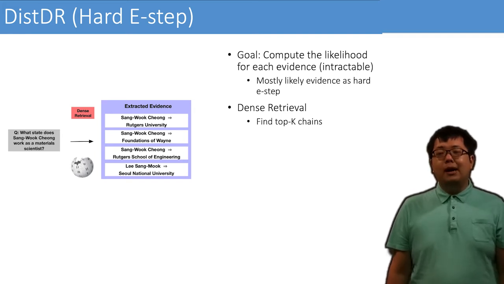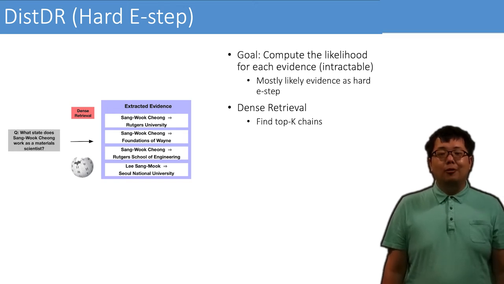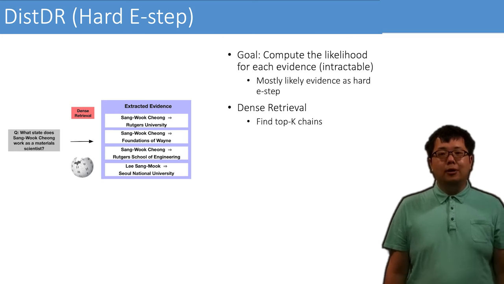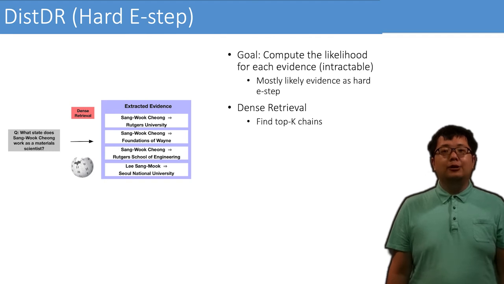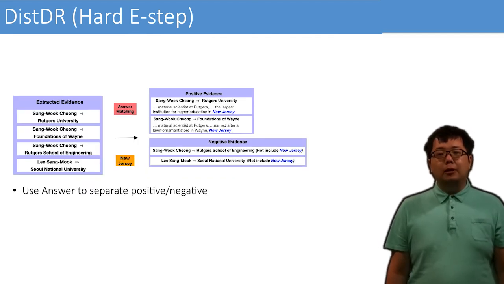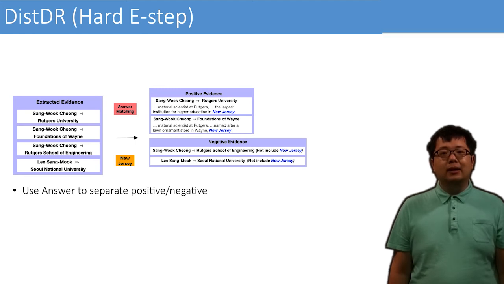At each step, our goal is to compute the most likely evidence. We use the current dense retriever to find the top K evidence, which is a single evidence piece for single hop questions, and a chain with two evidence pieces for multi-hop questions. Then we split them into positive and negative evidence based on whether the answer is in the evidence.